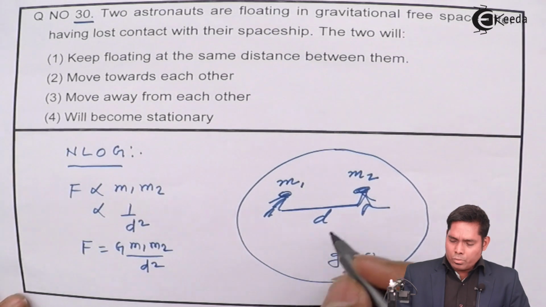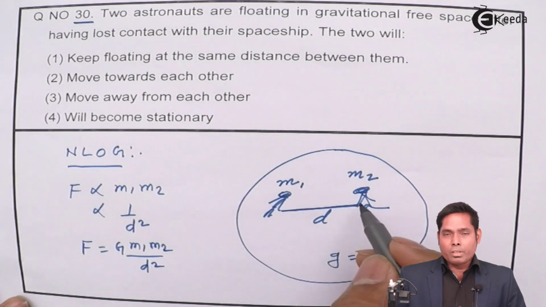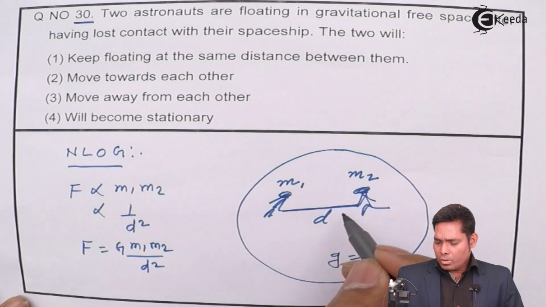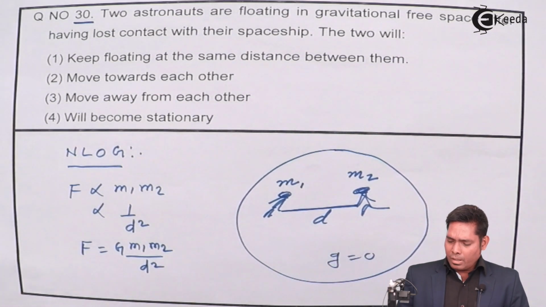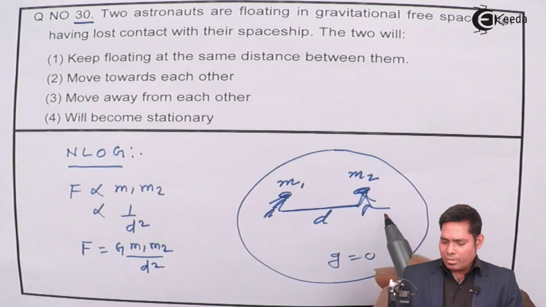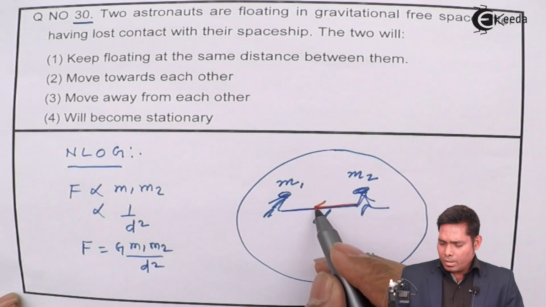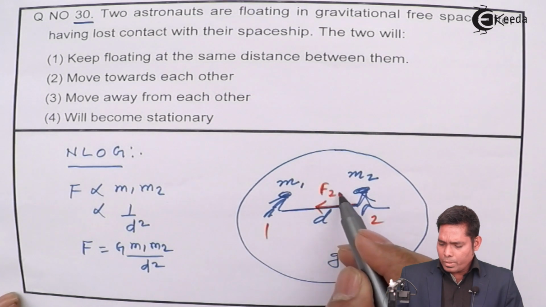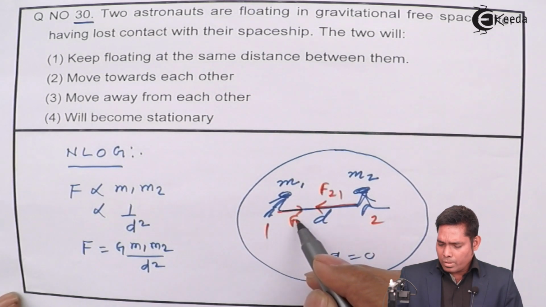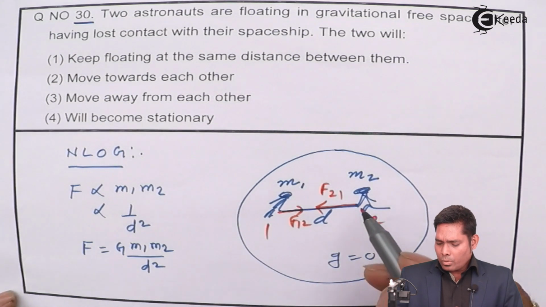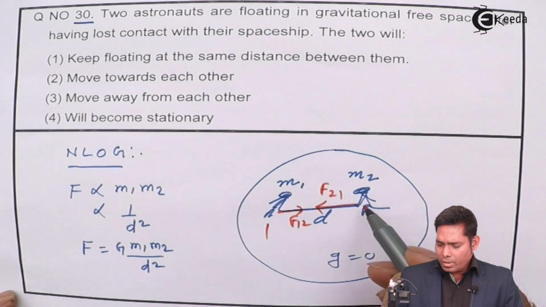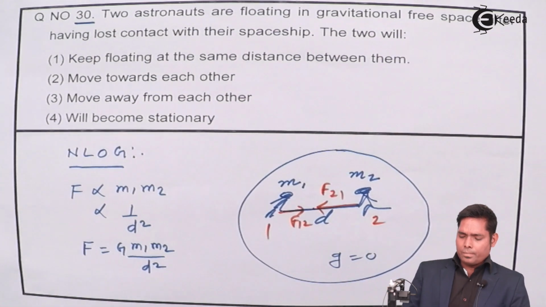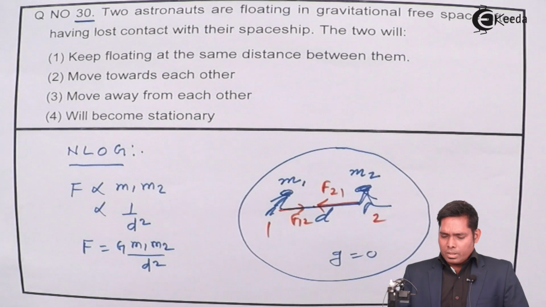In vector form, the force will definitely act because this mass will pull that mass towards itself and that mass will pull this one towards itself. So the force direction will be central and attractive in nature. This is the force on 2 because of 1, and this is the force on 1 because of 2. So the force acting on this one is directed like this, and this also is directed like this, so they will be moving towards each other.